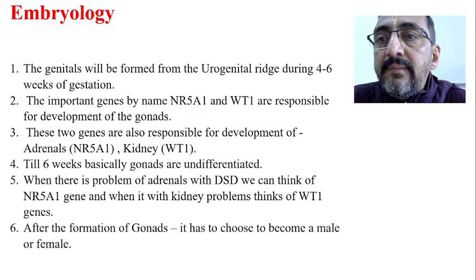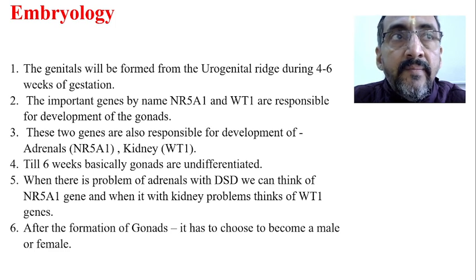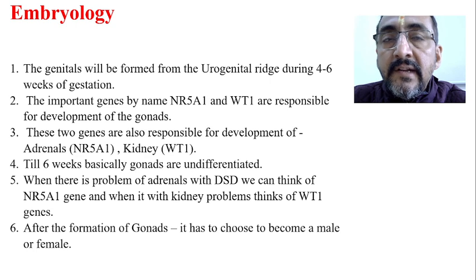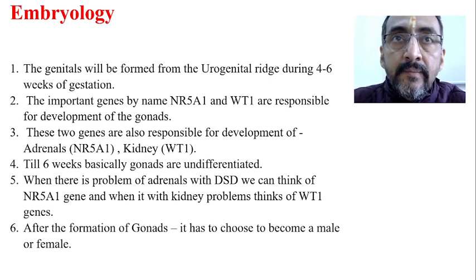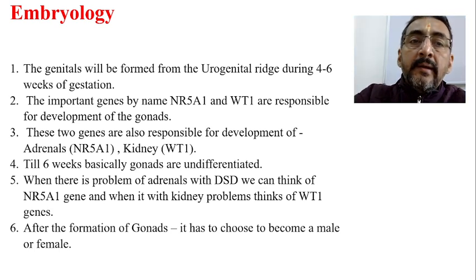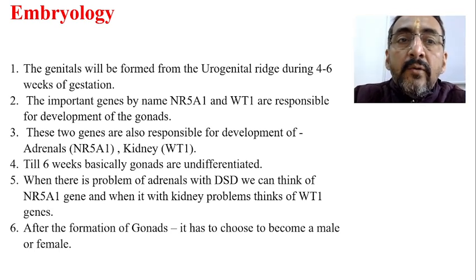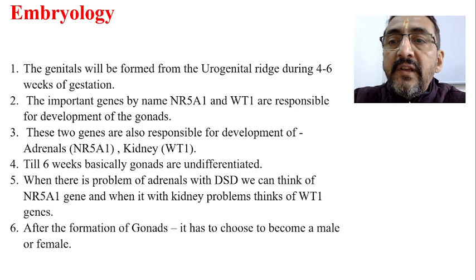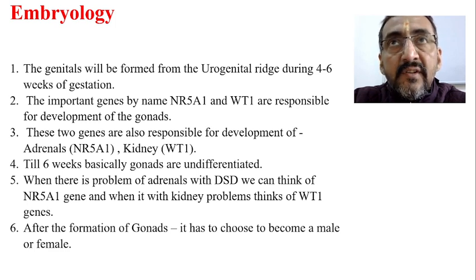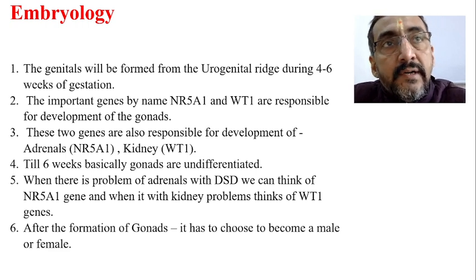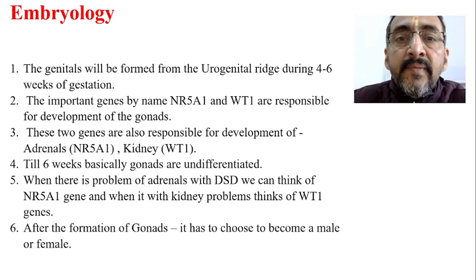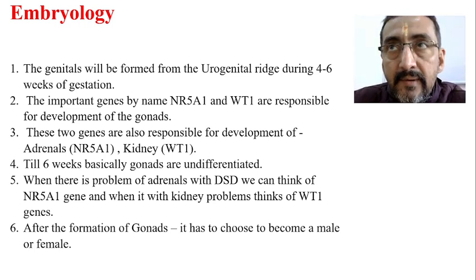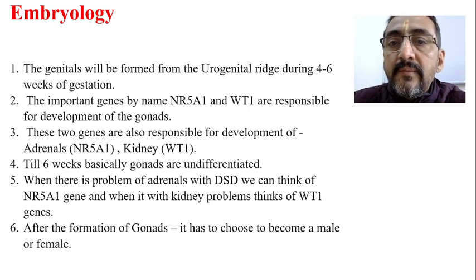So to understand that point, we need to go for embryology. We have to look into embryology. One by one, step by step, we will understand. Then there will not be any confusion. Now, we know that the urogenital ridge is formed during the fourth, fifth, or sixth week of gestation. Okay, this is the first step towards the formation of the sexual organs. The urogenital ridge is formed during 4 to 6 weeks.